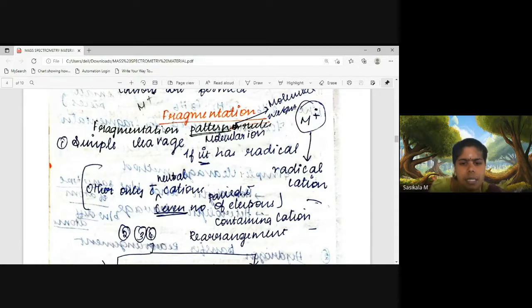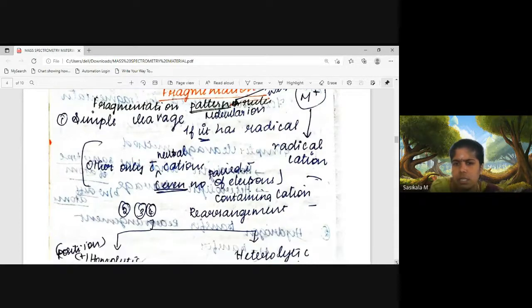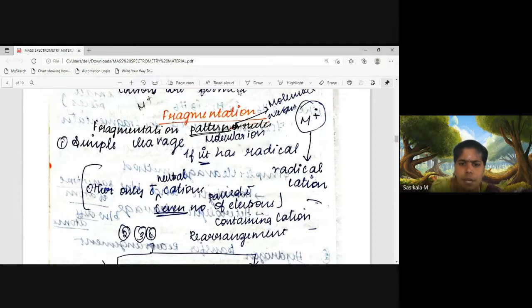Now here, with examples, you can find the fragmentation pattern, simple cleavage. Once the molecular ion is formed, that is the M plus ion, it gets a positive charge when the molecule loses one electron.